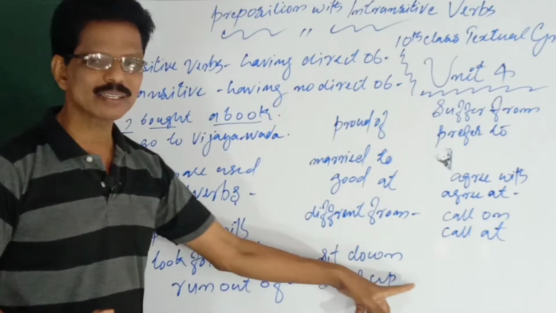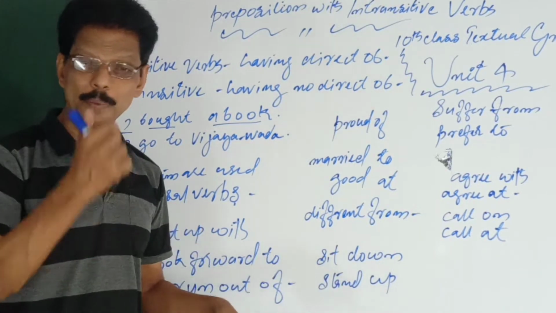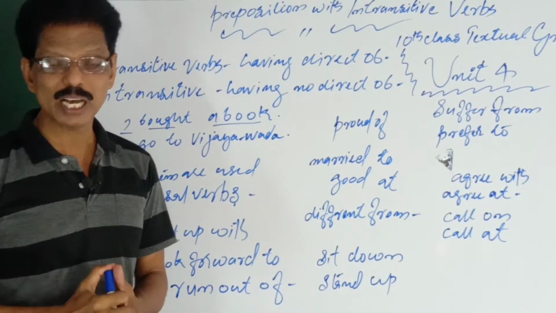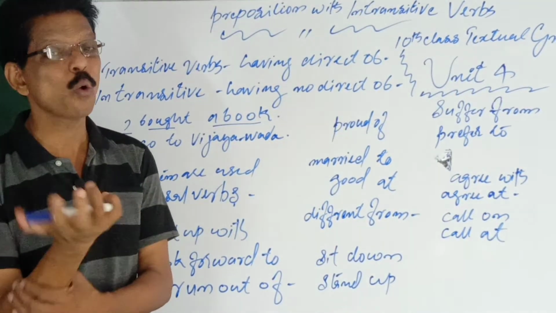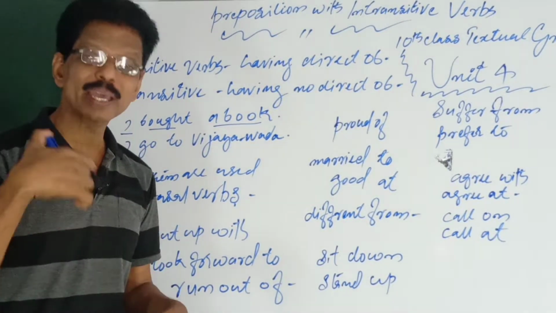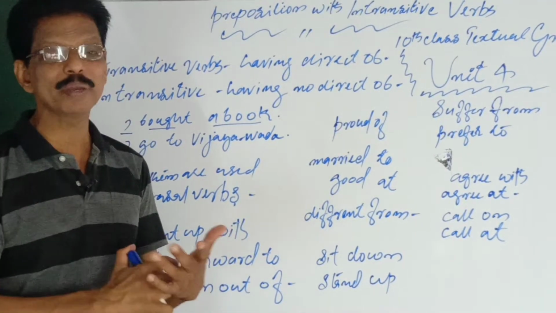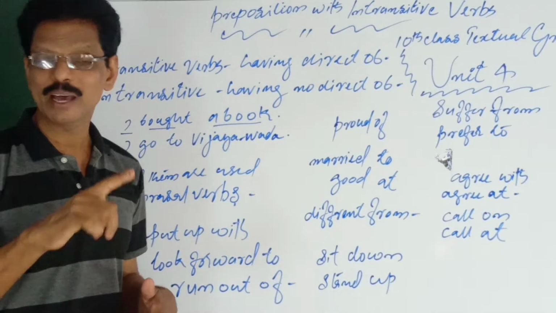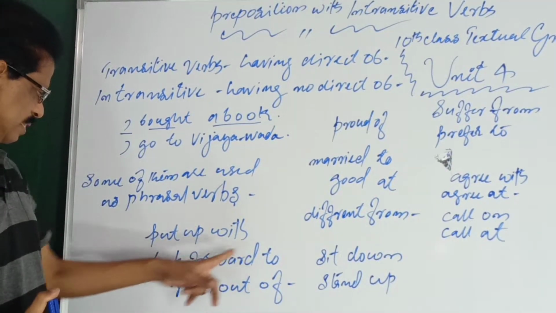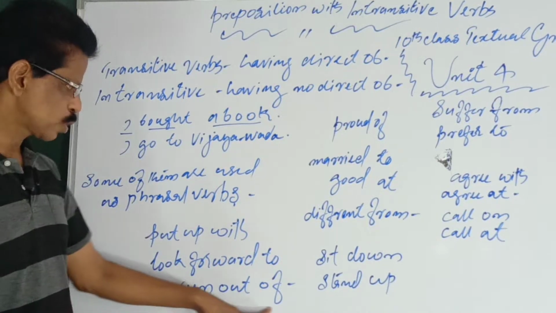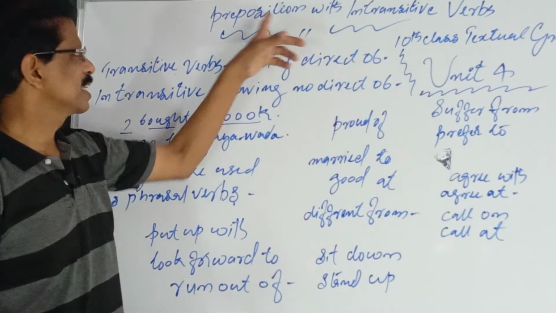So against is a preposition, up is an adverb. So what is a phrasal verb? Phrases used as verbs by adding a preposition, an adverb, or both. Some examples are put up with, look forward to, run out of. Here it is only an adverb, not a preposition. Today our topic is preposition.